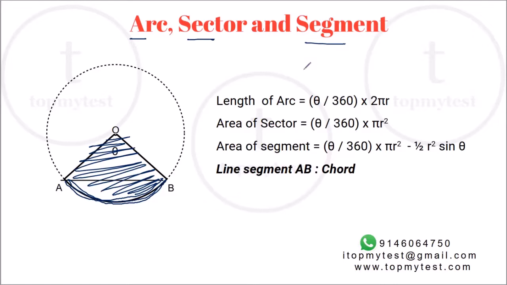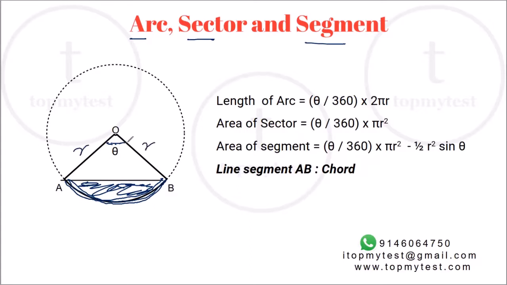And segment will be only the part which is cut off by the chord. So the length AB is your chord. The portion which is between the chord and the outside edge of the circle is your segment.